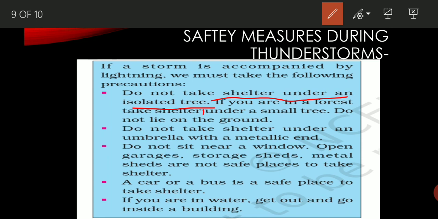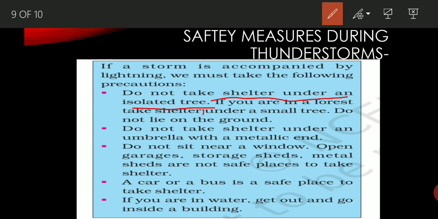And when these electric charges along with the rain droplets come into contact with the isolated tree, it makes the tree also charged, and it can cause serious damage to the person who is taking shelter under it.